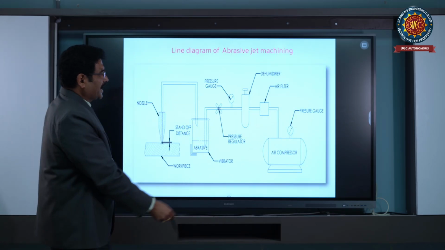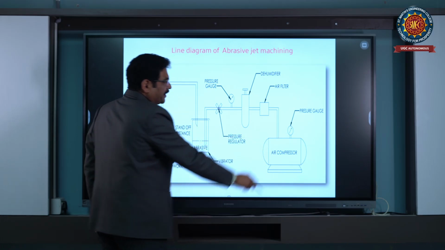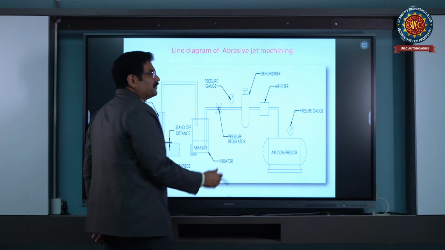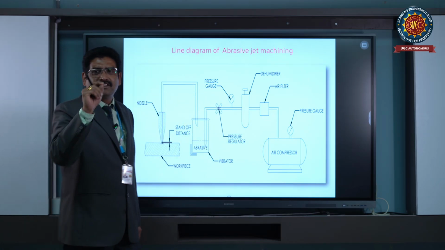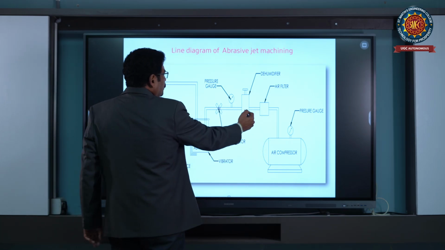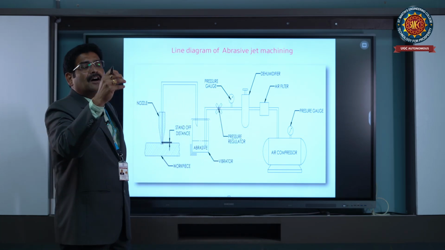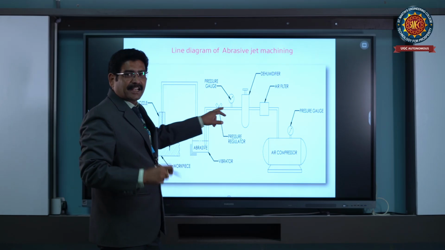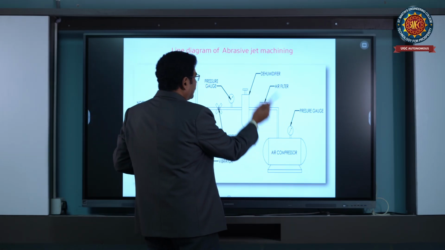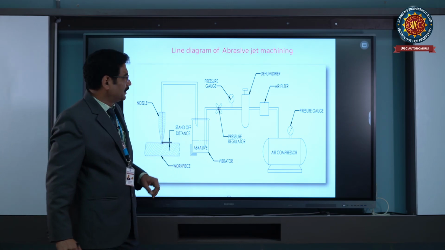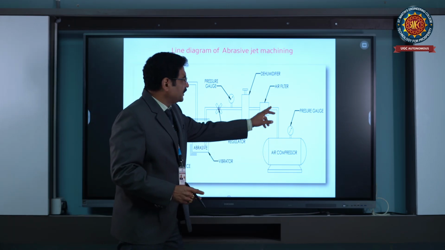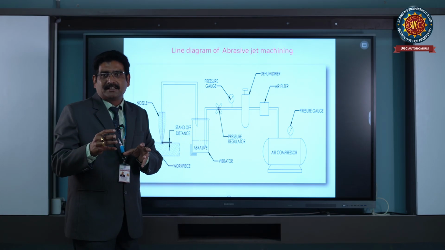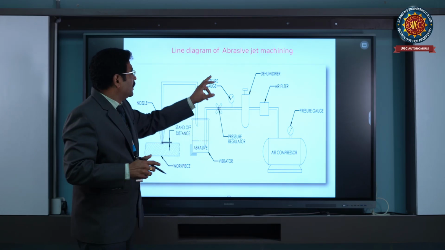Next, coming to the other process. Here, the air compressor's pressure gauge will be indicating the pressure of the compressed air. From there it goes to the air filter, which filters the air and removes the minute particles present in the air. From there to the dehumidifier, which removes the water content in the air. From there to the pressure gauge, whose reading will vary from the first pressure gauge reading. Why? Because as the air passes through the air filter and the dehumidifier, air loss takes place, so automatically the pressure decreases.